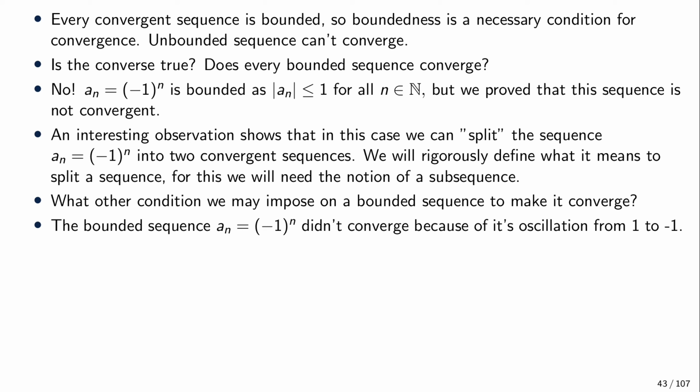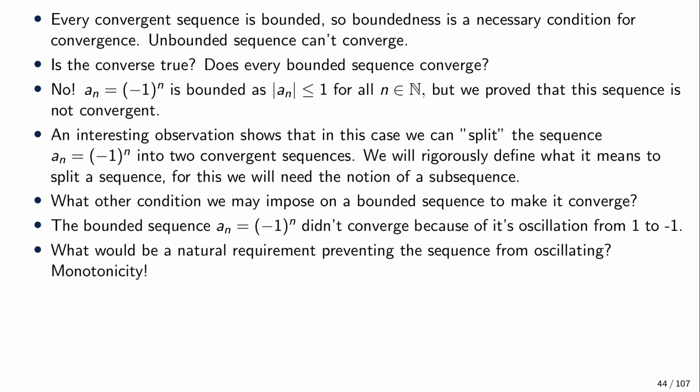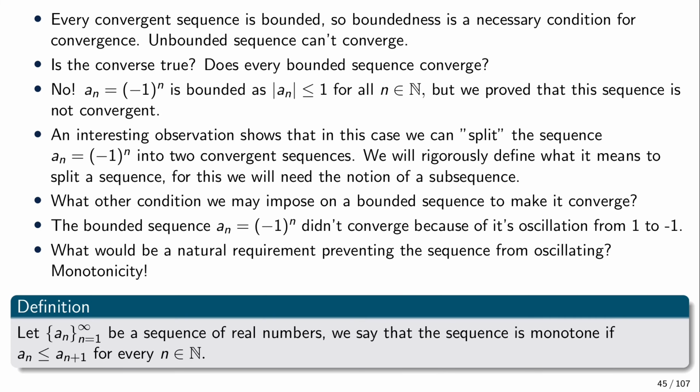So how can we prevent a sequence from oscillating, or what is the opposite of oscillating? The opposite, in some sense, which comes to mind, is that the sequence is monotone. Monotonicity is the opposite of oscillation, because the sequence has to be always increasing or always decreasing. So if we have a sequence that is monotone, it cannot oscillate wildly. It has to only grow or only decrease. Let us first make this definition.